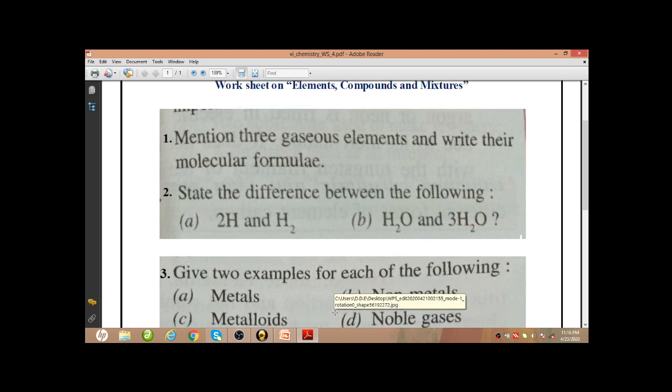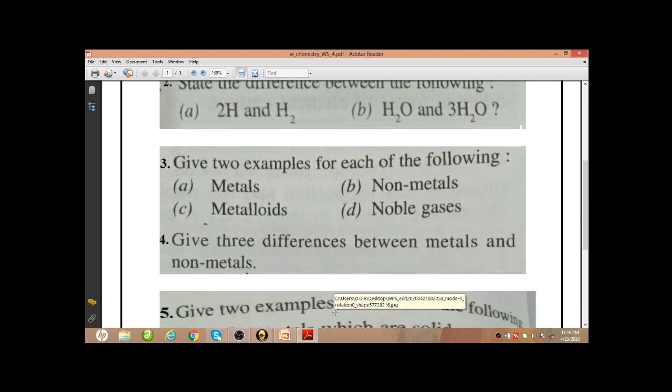Next, give 2 examples of each of the following. I hope you can give your own. Metals, any 2 examples: gold, iron, silver, copper. For non-metals, the gases are there: oxygen, hydrogen, nitrogen, chlorine. Some solid non-metals are also there, like carbon, sulfur, phosphorus.